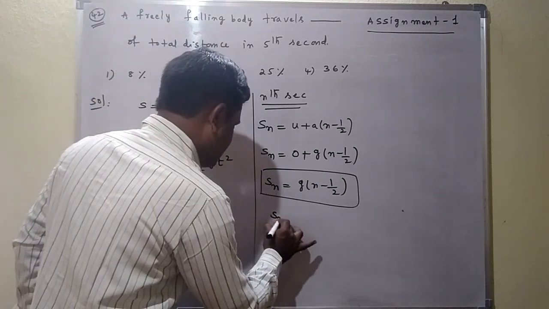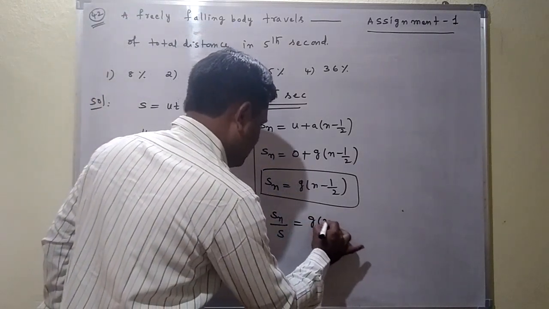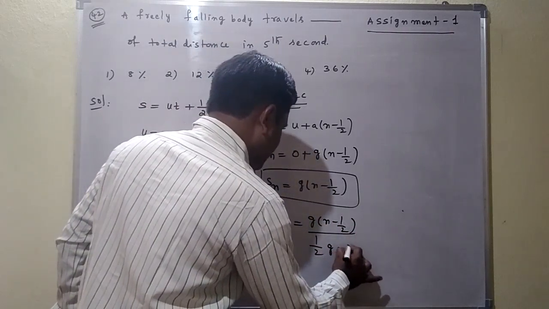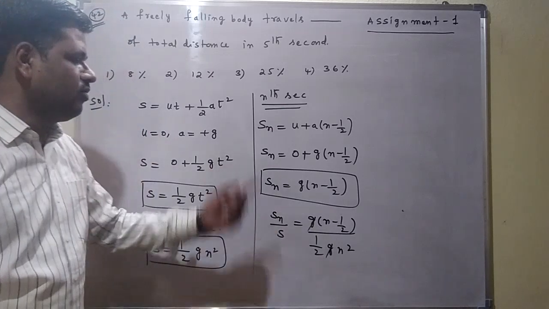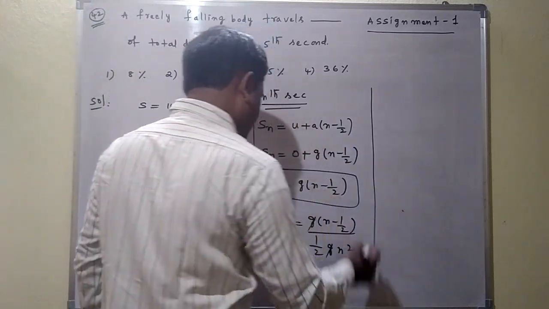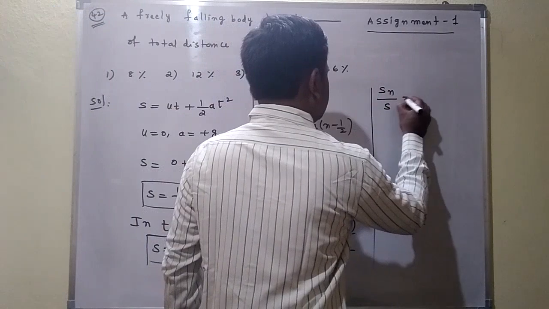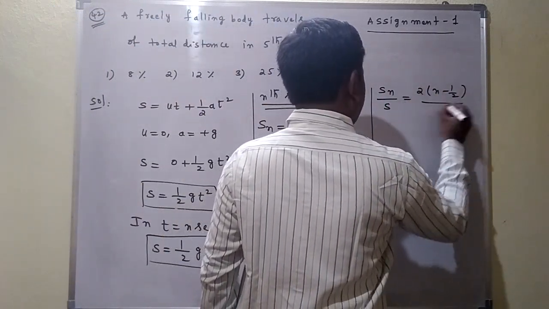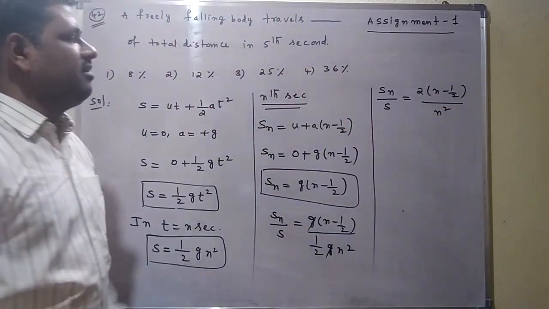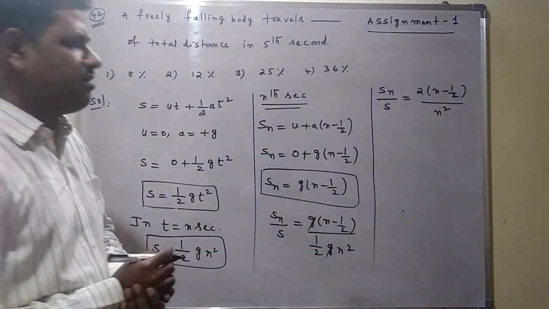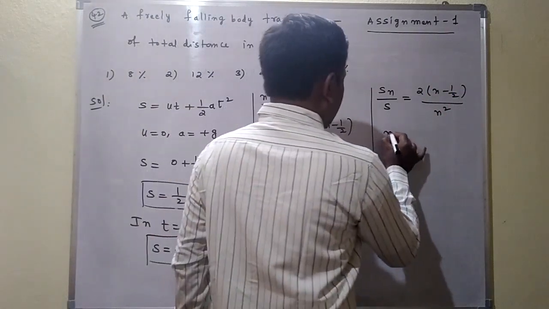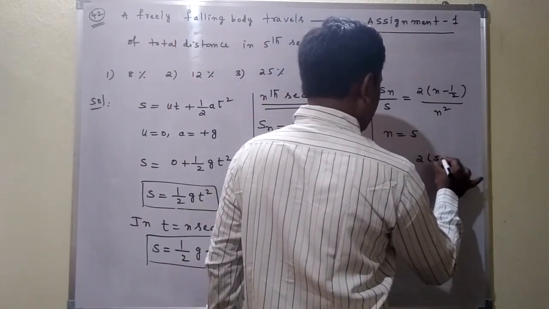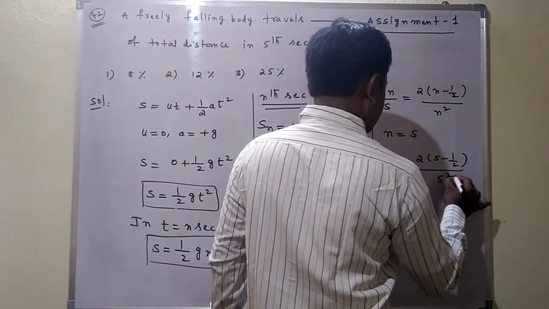Ratio of these two means Sn by S is equal to g into n minus half by half into g into n square. Here g getting cancelled, 2 coming into numerator. Here what we are getting, Sn by S is equal to 2 into n minus 1 by 2 by n square. Fifth second they are given, so we substitute n equal to 5. Here S5 by S is equal to 2 into 5 minus 1 by 2 by 5 square.